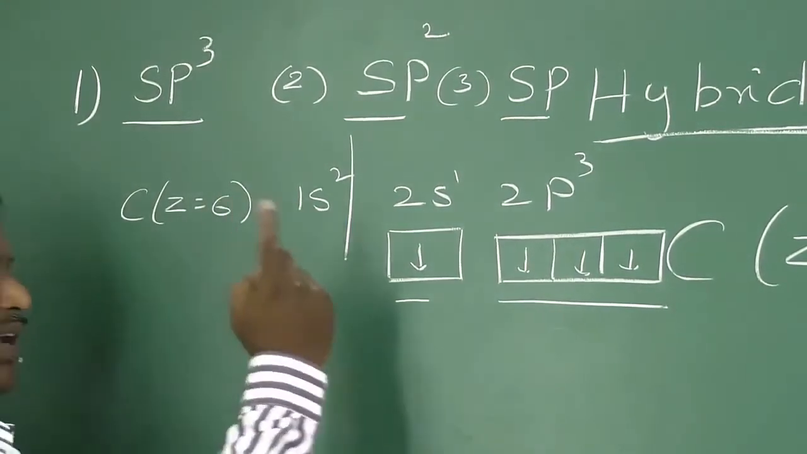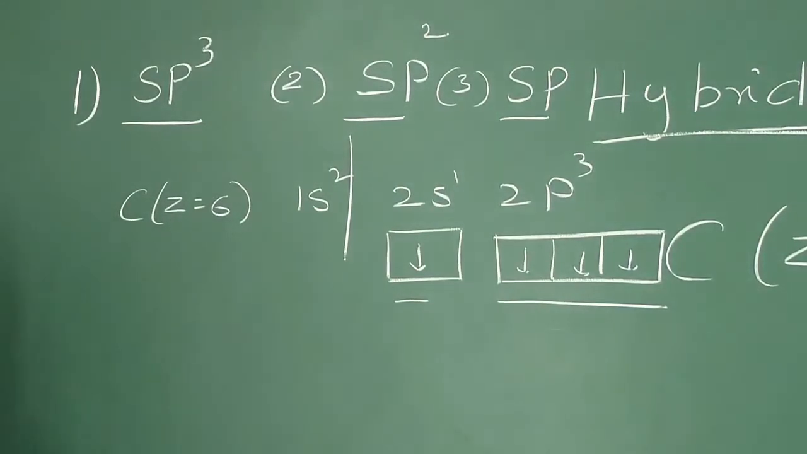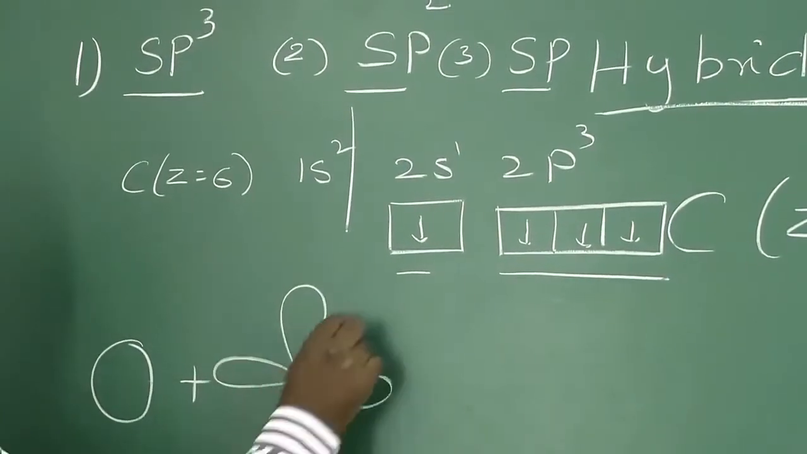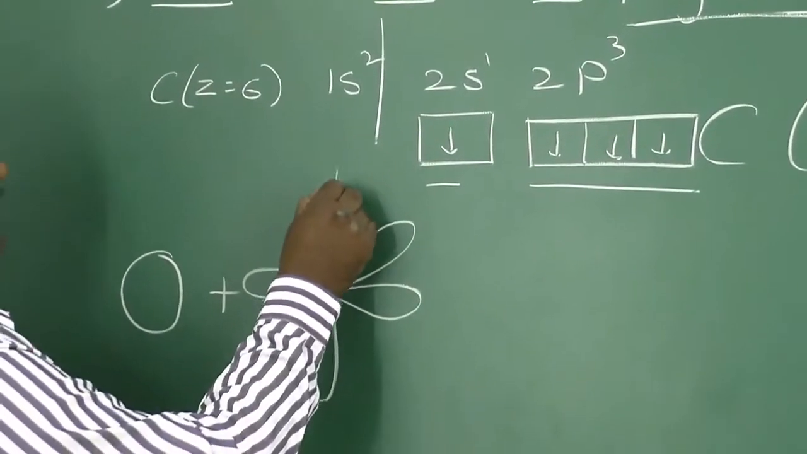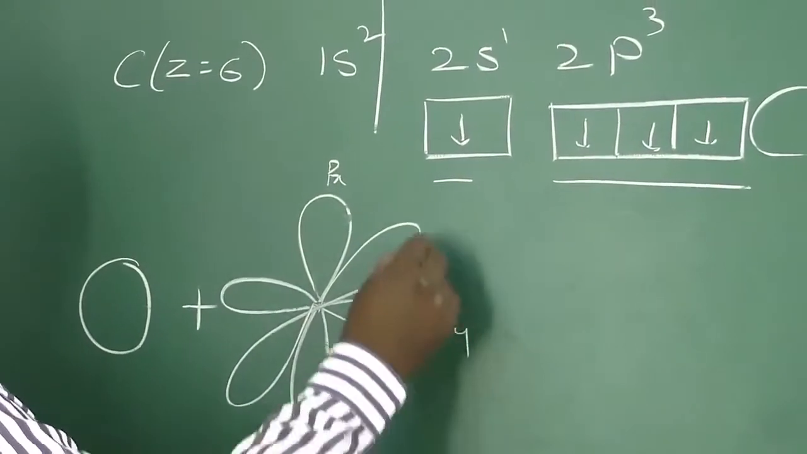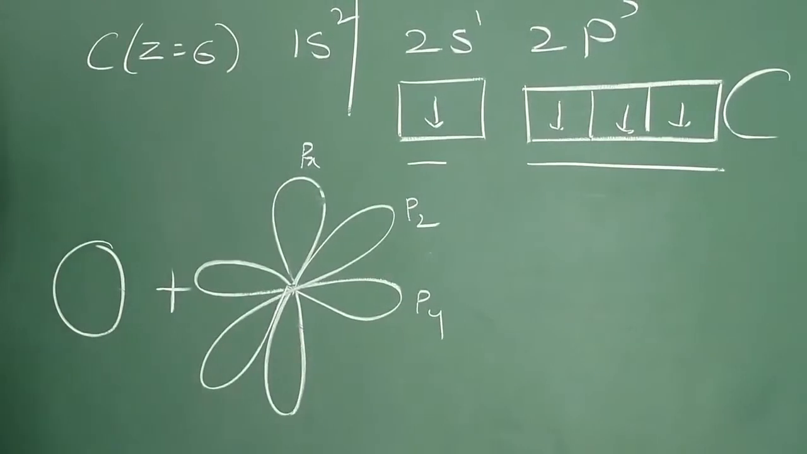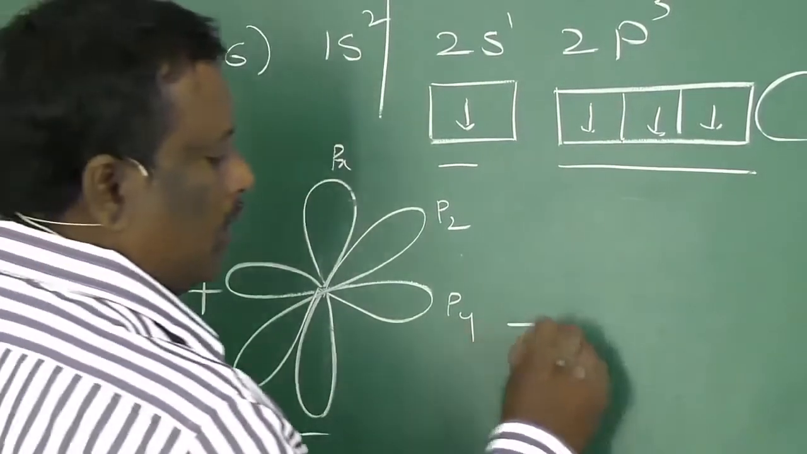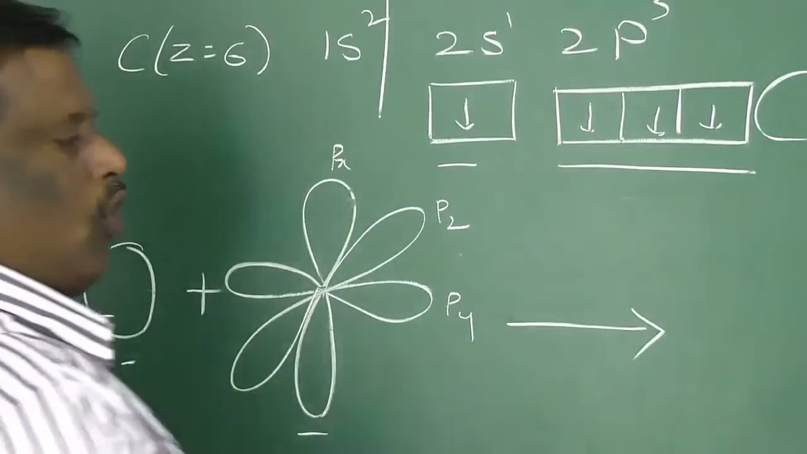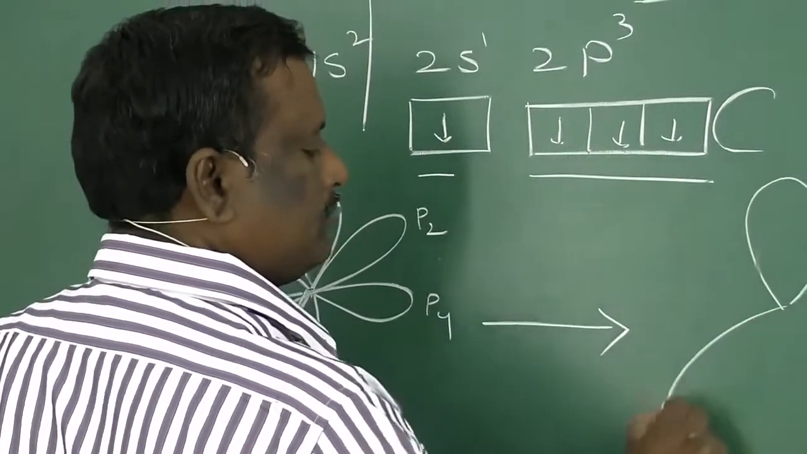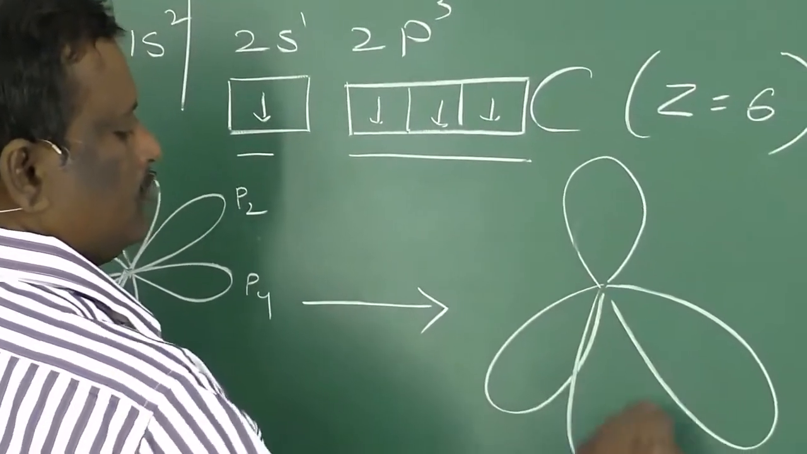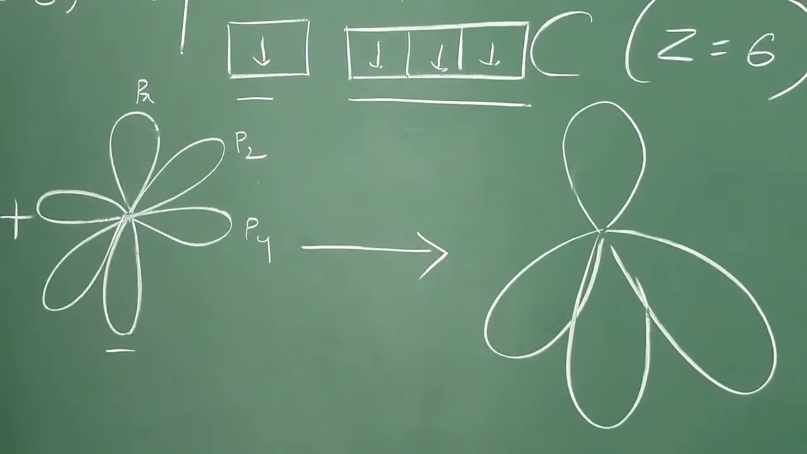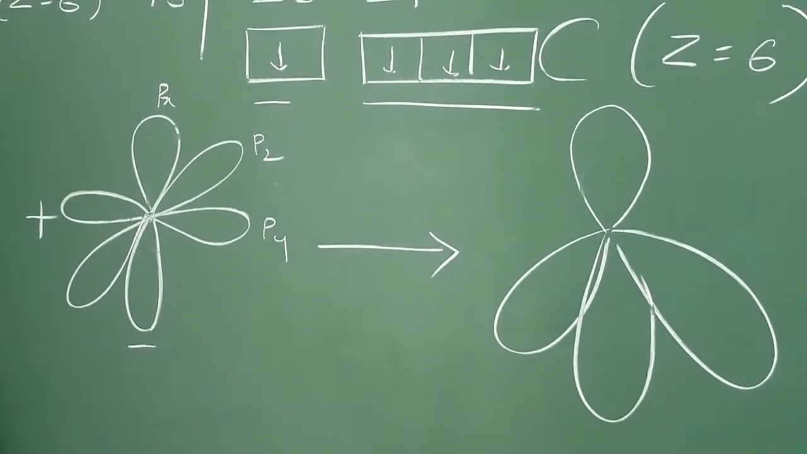sp3, p3 means 1 s and 3 p orbitals. 1 s orbital and 3 p orbitals, px, py and pz. This is px, py and this is pz. So, one 2s orbital and 3 2p orbitals mixed together to give 4 identical hybrid orbitals is said to be sp3 hybridization.